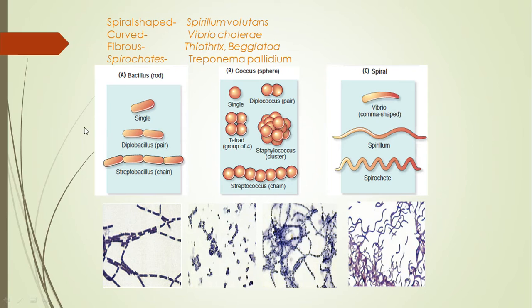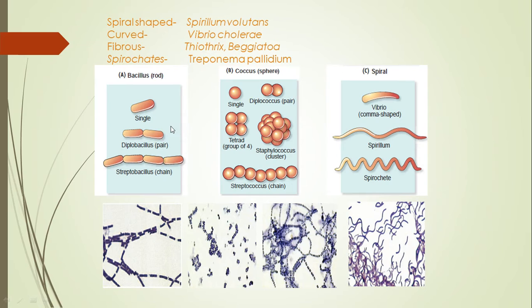Now this slide shows patterns of arrangement of bacterial cells. Before studying these patterns, let me tell you that the shape of a bacterial cell depends on the shape of its cell wall, and the pattern of arrangement depends on how binary fission takes place, in which direction, and in which shape the divided cells stay.